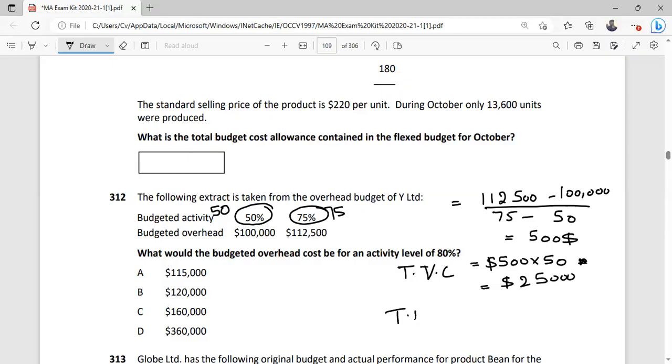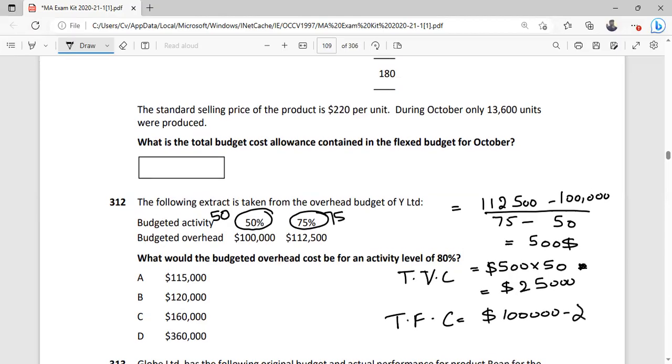Now we can calculate total fixed overhead, $100,000 minus $25,000. Total fixed cost is $75,000.